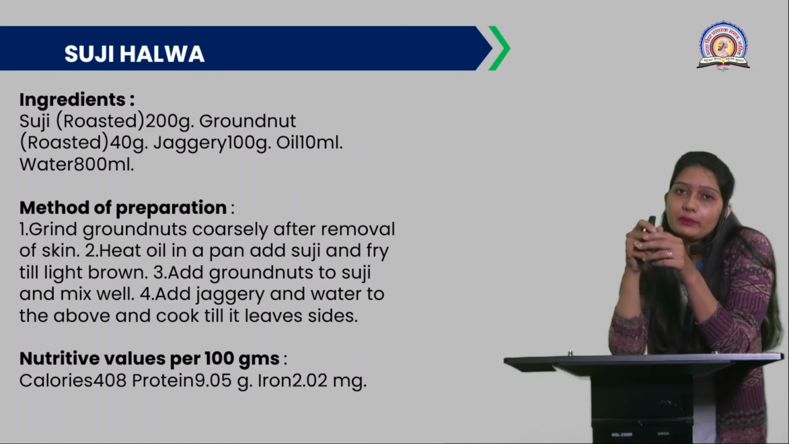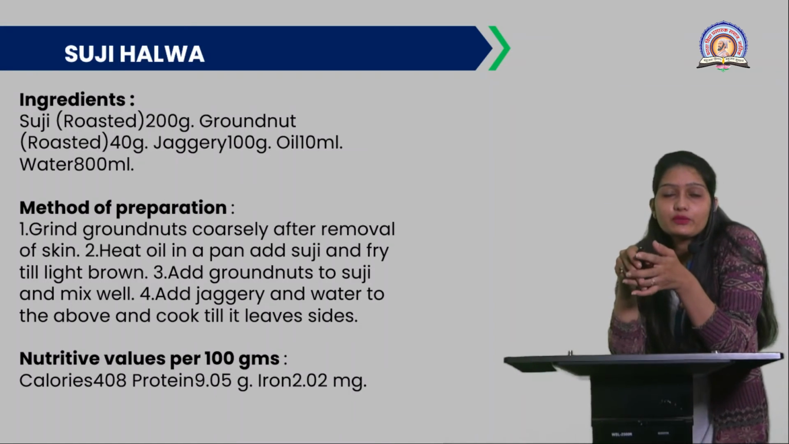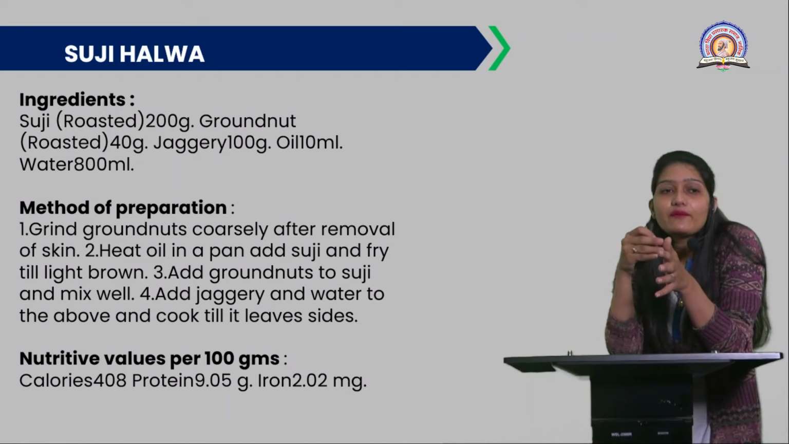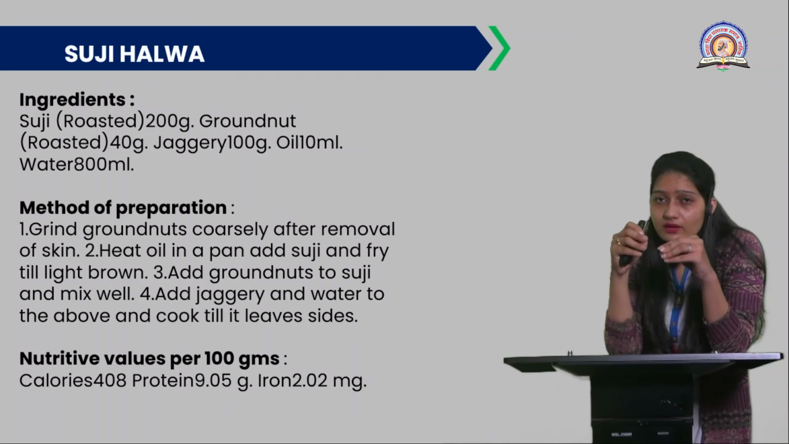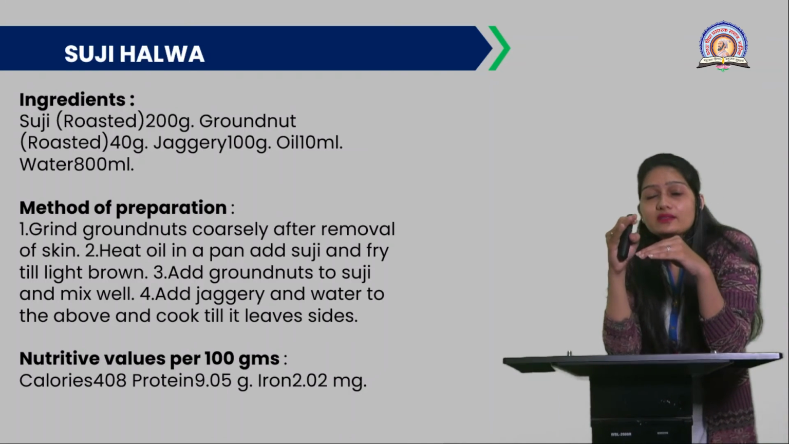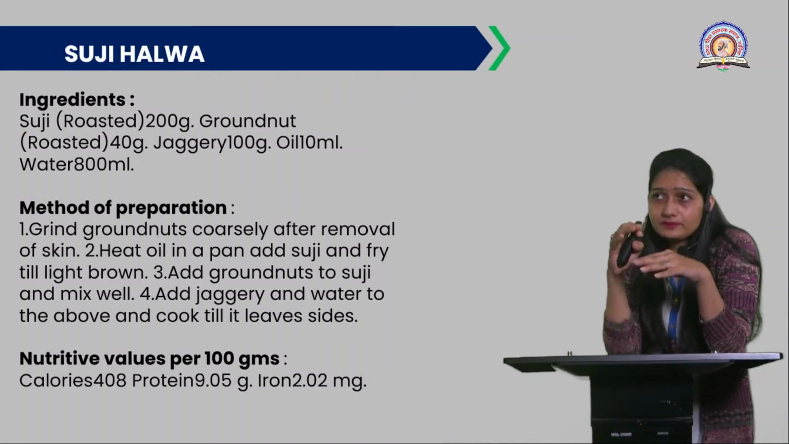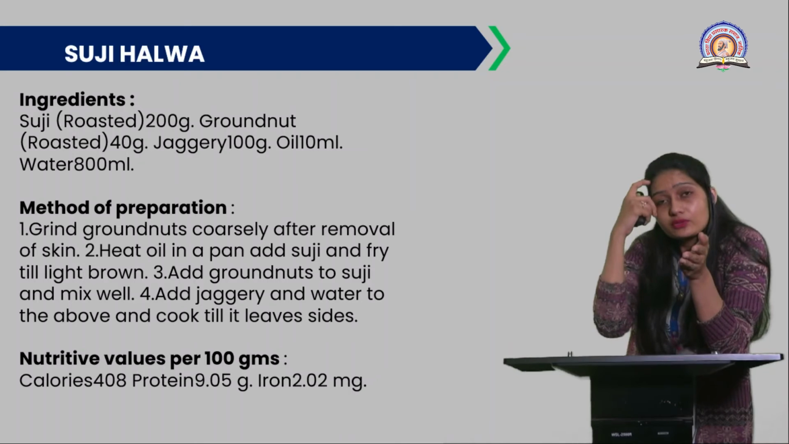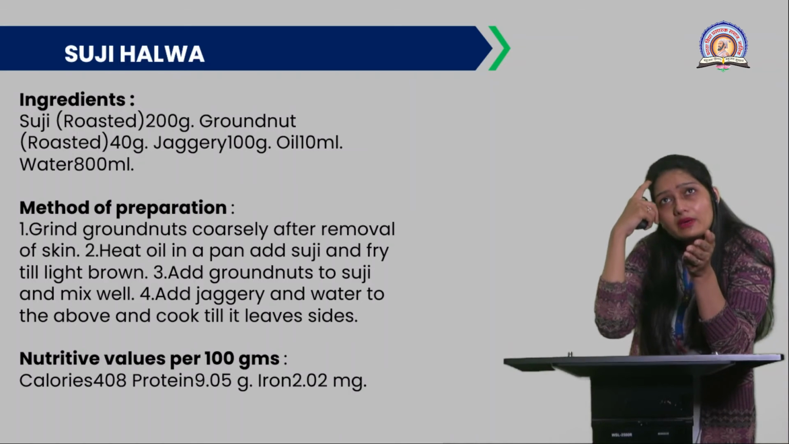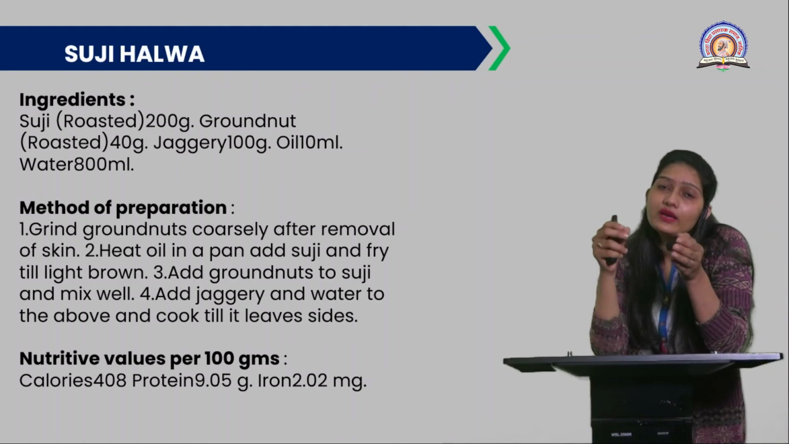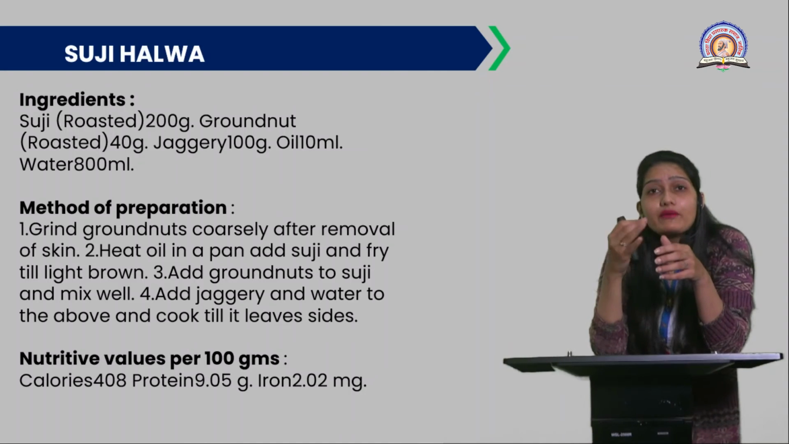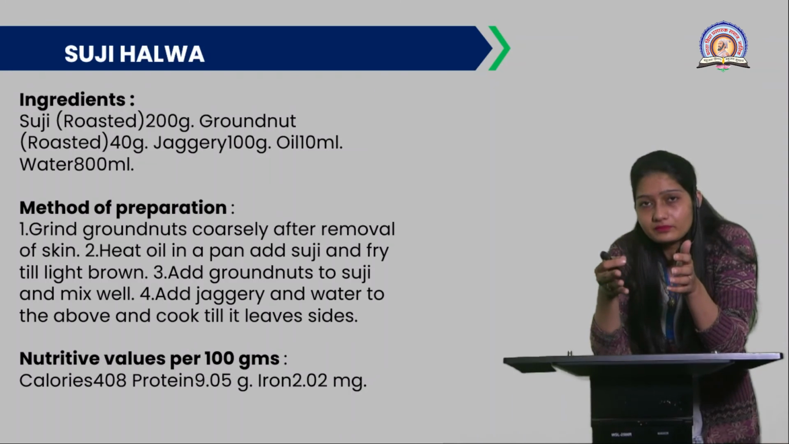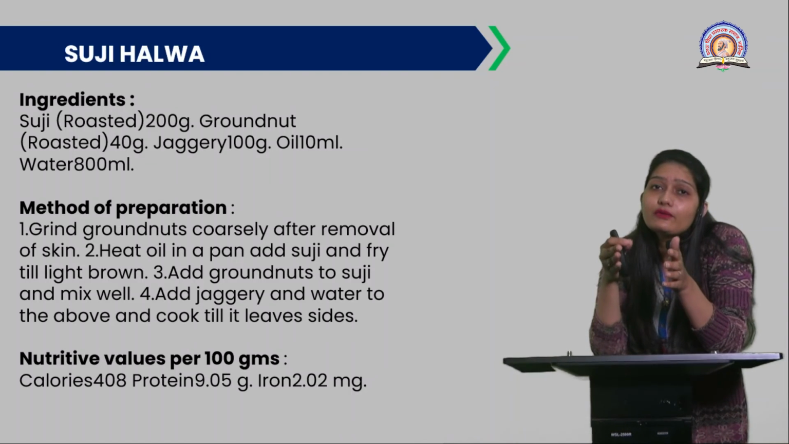What is the method of preparation? This is a very simple method for suji halwa. First we need to grind the groundnuts coarsely after removal of the skin. Why do we need to remove the skin of the groundnut? As these are low-cost recipes for children, I remember my dadi said that the skin of that groundnut is heavy for digestion, so it needs to be removed so the children can digest it easily.